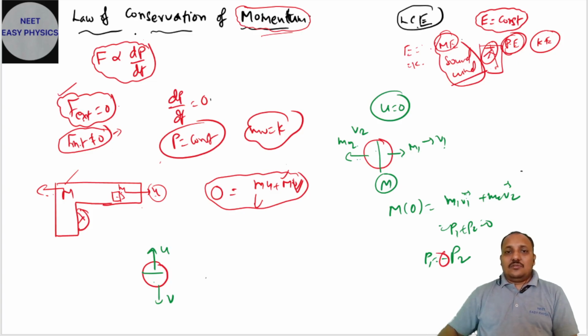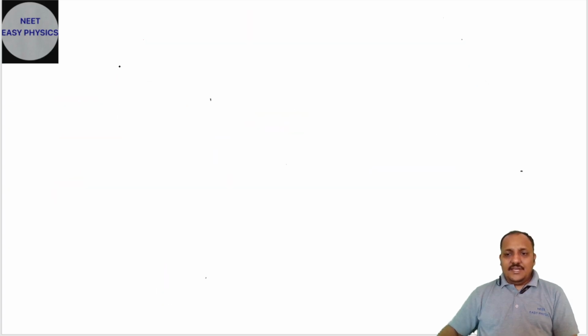Understood? So what does the law of conservation of momentum mean? Momentum should be constant. What does the law of conservation of energy mean? Energy is constant. So the law of conservation of mass you will get somewhere. So mass is going to be the same or constant.